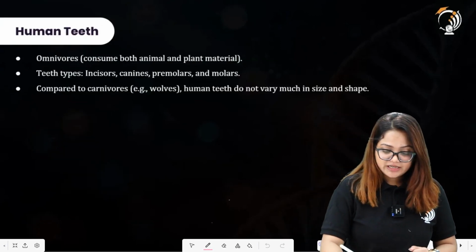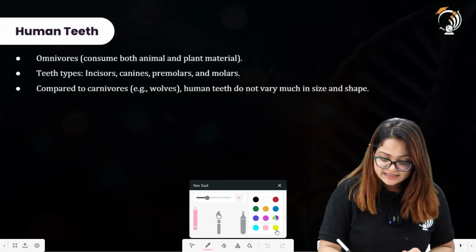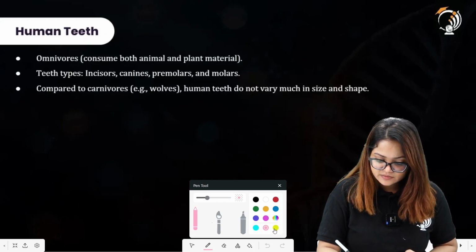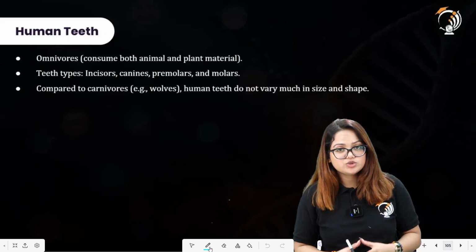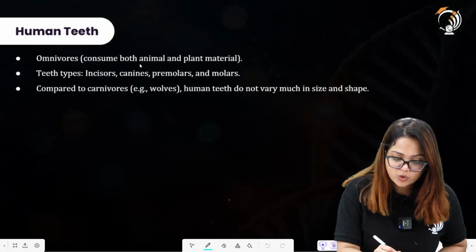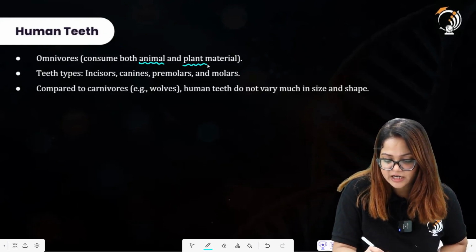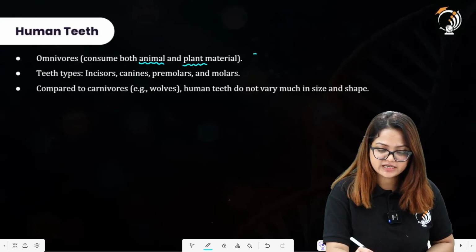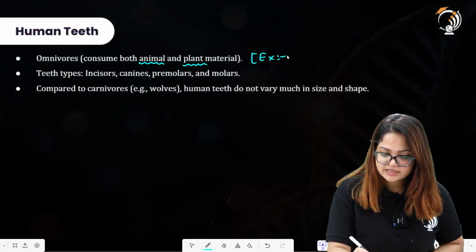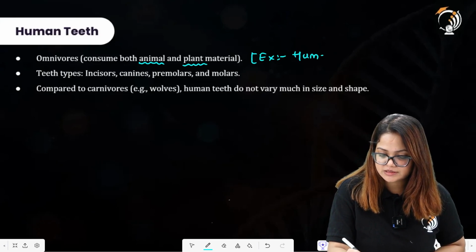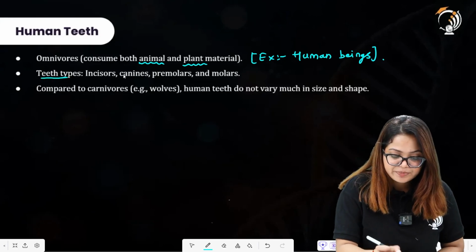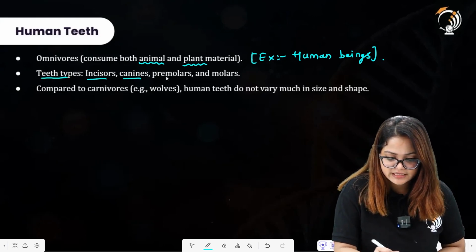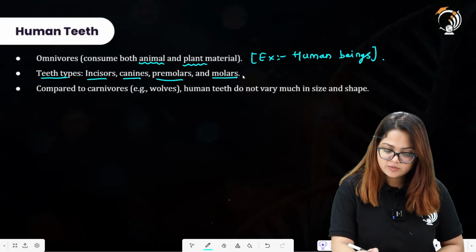Now, what are the omnivores, teeth types, and then there is one statement to that. Omnivores are those organisms which can consume both animals and the plant materials. For example, humans. Here I am writing example is human beings. What are the teeth types? It is incisor, canine, premolars and molars.